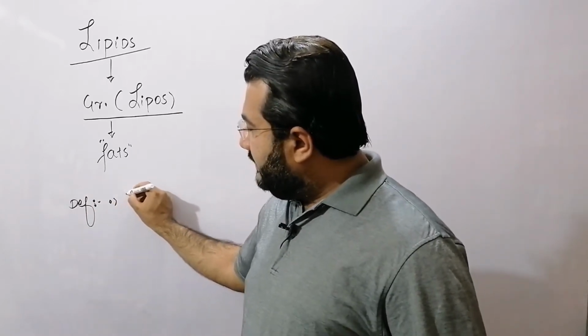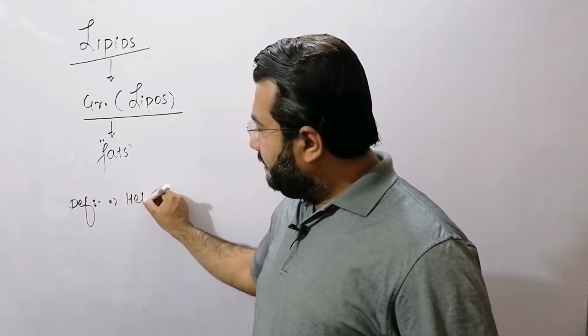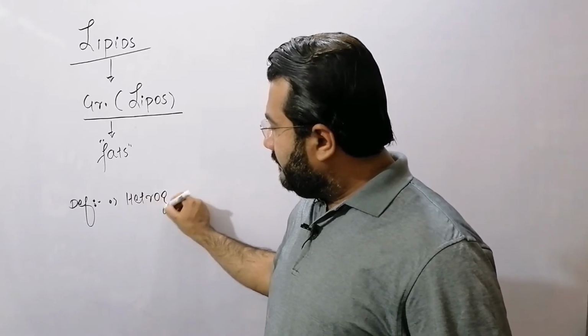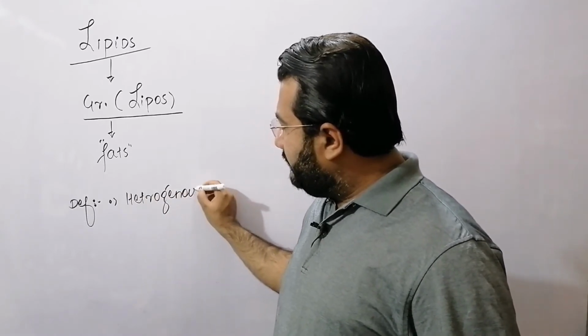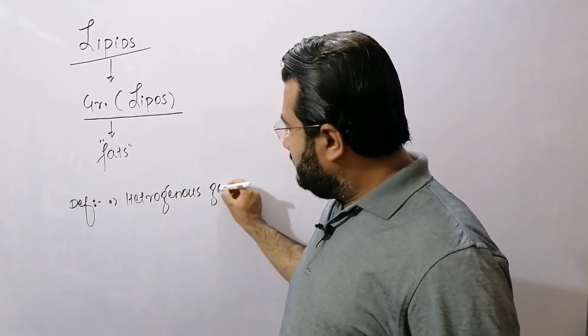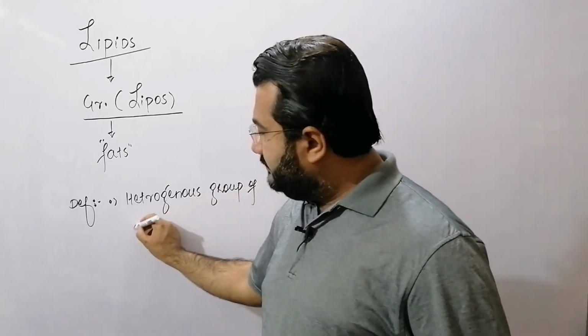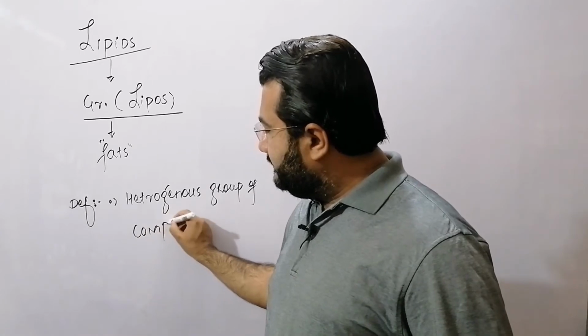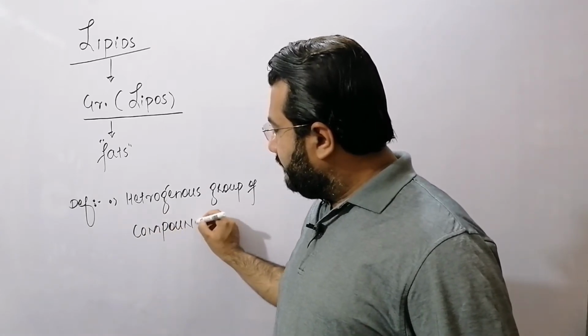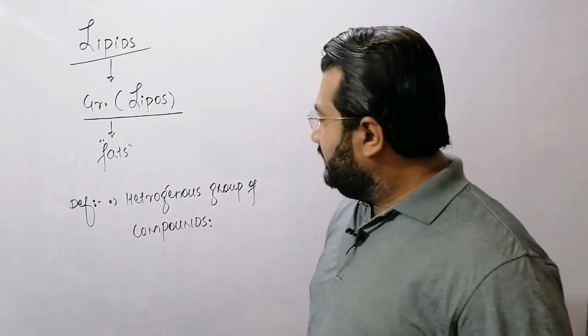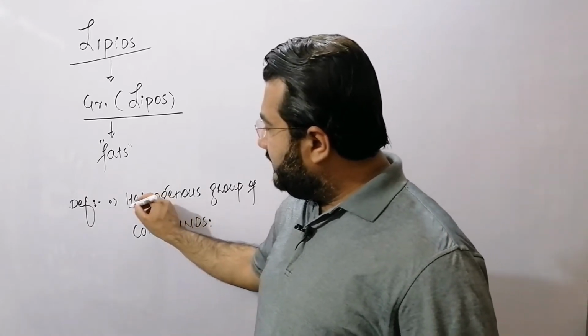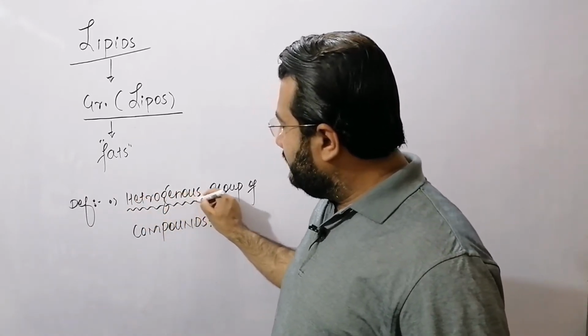Now my dear students, how can we define the lipids? So we say that lipids are actually a heterogeneous group of compounds. So the first point is that lipids are basically a heterogeneous group of compounds.